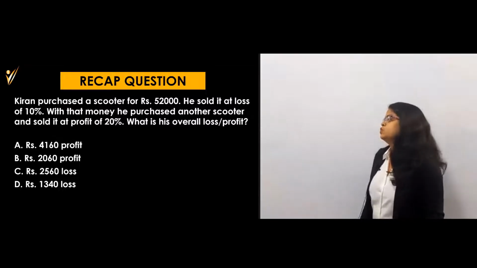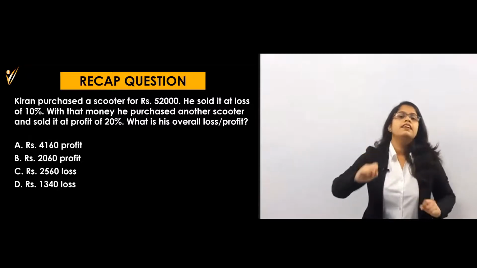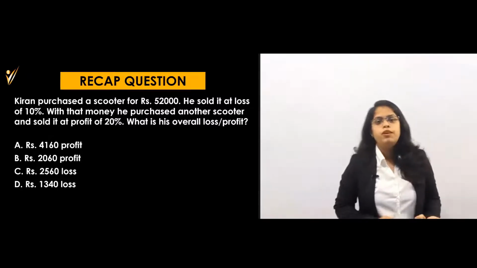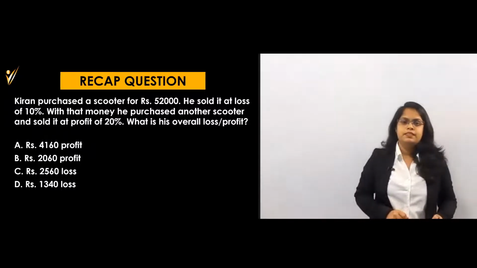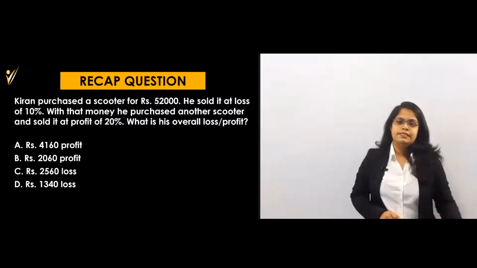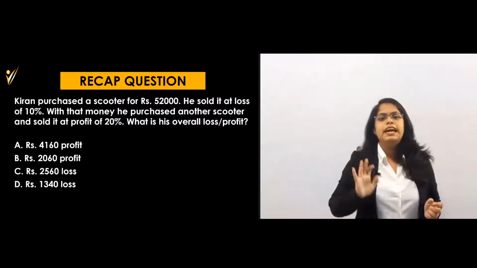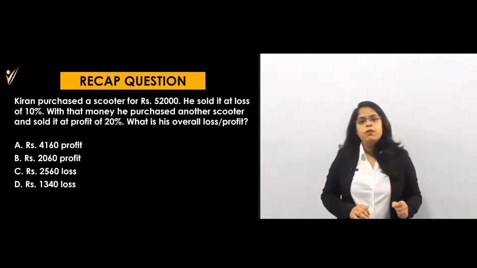Kiran purchased a scooter for rupees 52,000. That means he purchased at that price, that means 52,000 is the cost price. Then what is he doing? He sold it at a loss of 10%. He purchased at 52,000, that means his cost price was 52,000, but he sold it at a loss of 10%.